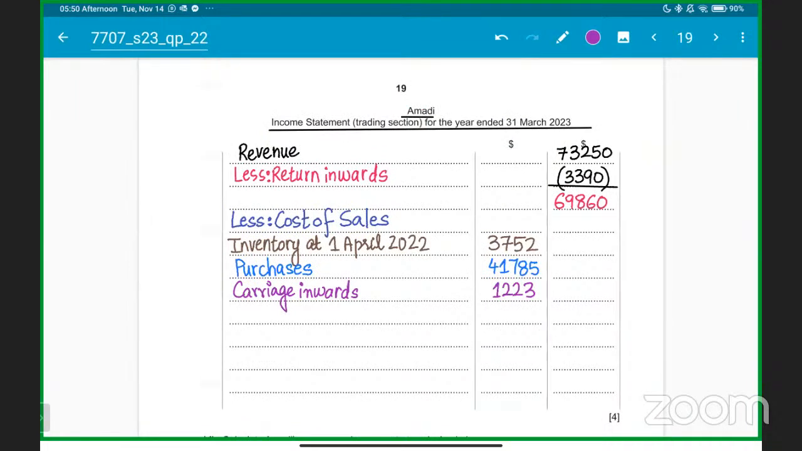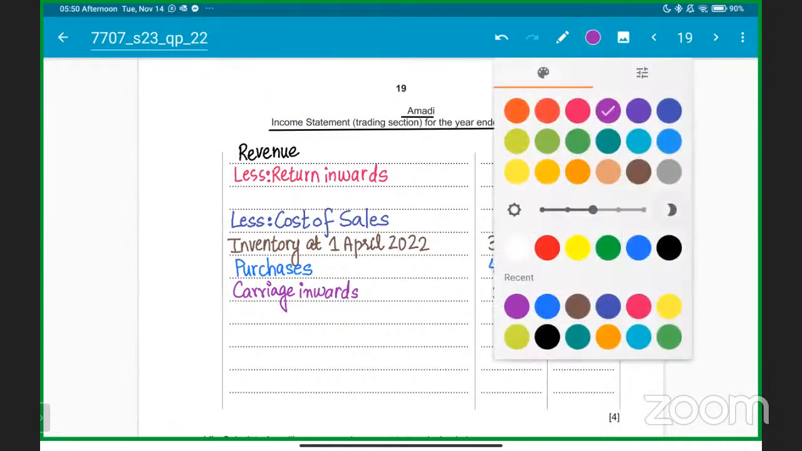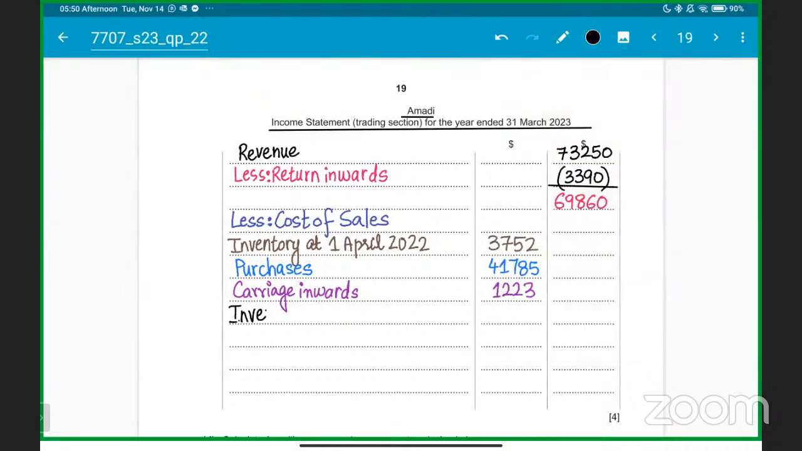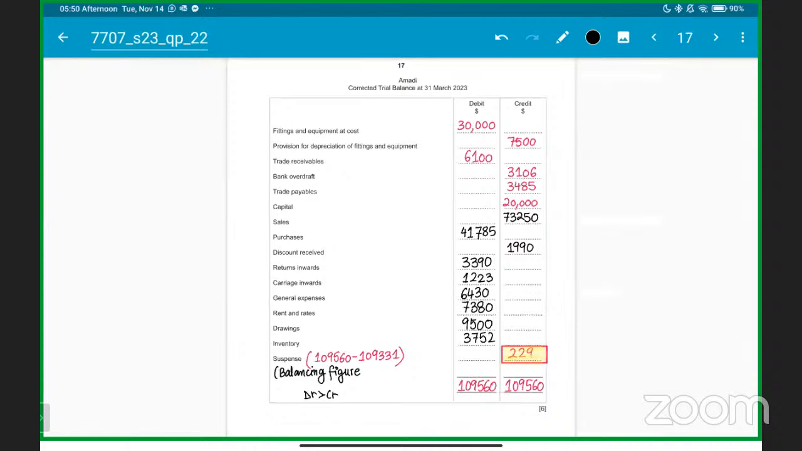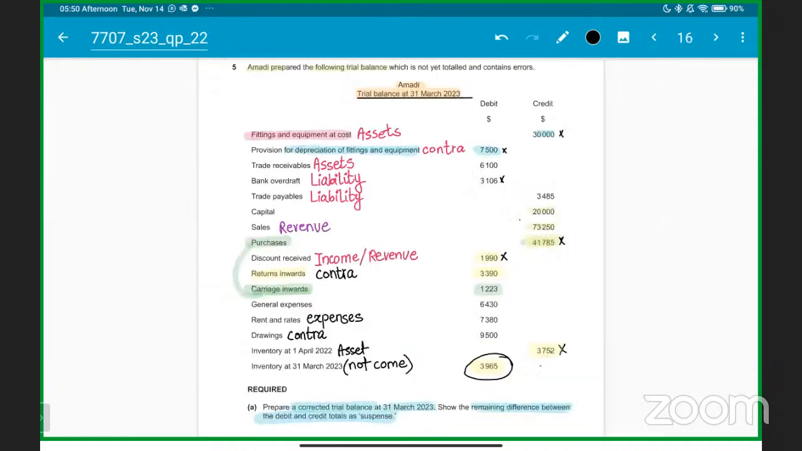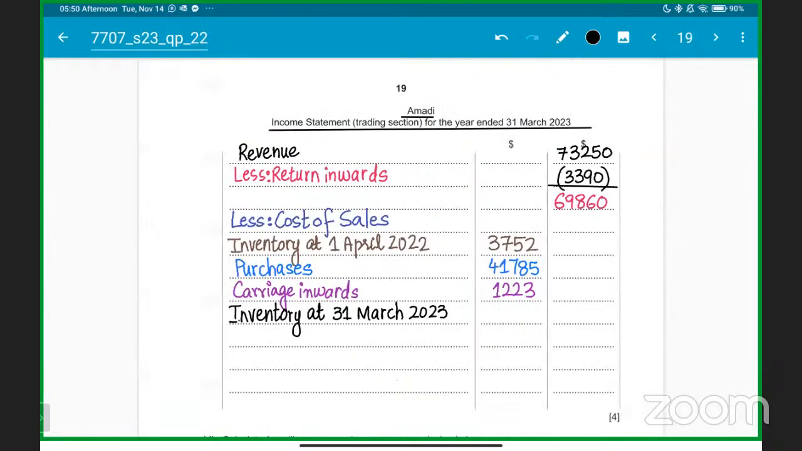So we got carriage inwards as well: opening inventory plus purchases, carriage inwards, and then you subtract the closing inventory, okay, students? So you are going to write down the closing inventory at the end of the year. That's why I said that every piece of information is important. Closing inventory at 31st March 2023 is how much, sir? It's written there that 3,965 is the closing inventory. And here we go, sir, 3,965 is the closing inventory. You subtract this and you will get the cost of sales. Sales revenue minus the cost of sales is the gross profit, okay, students? So here we go, sir, it is the gross profit.